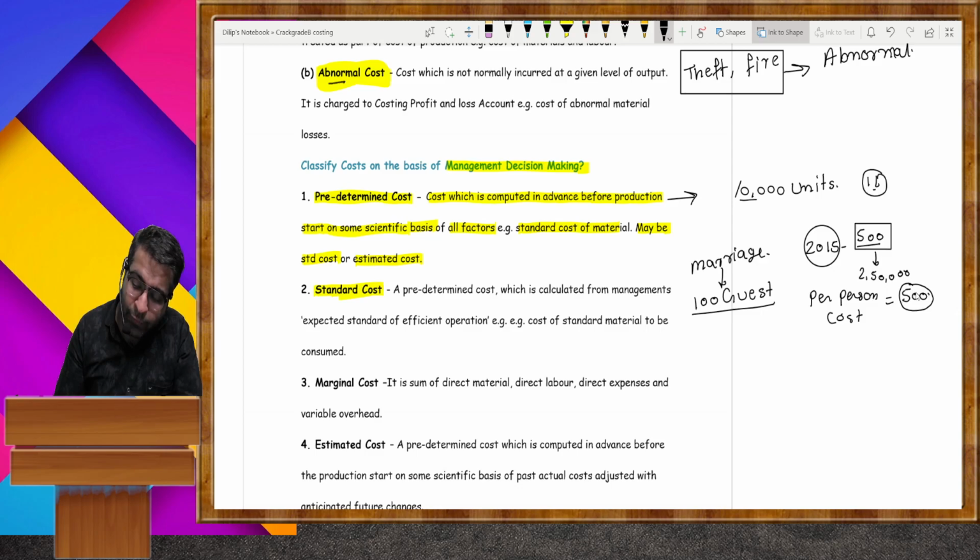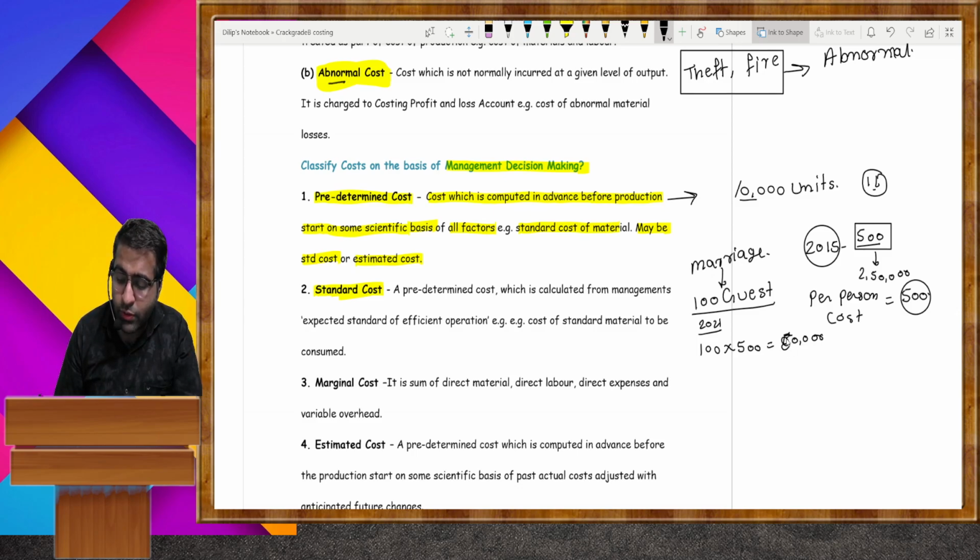So on the basis of the past, you set a standard that in 2021, 100 persons are there and per person cost is 500. So total expenditure is 50,000.